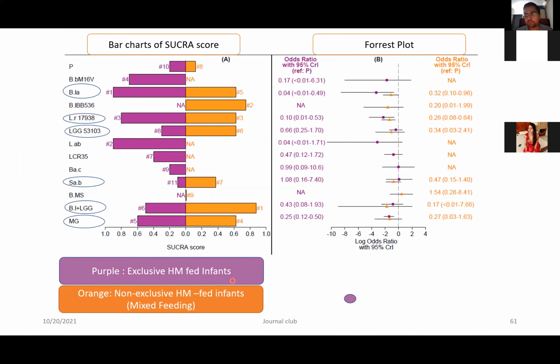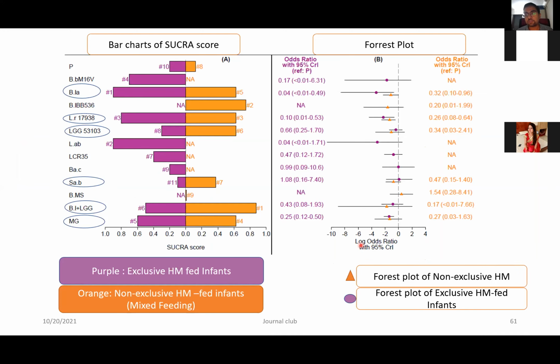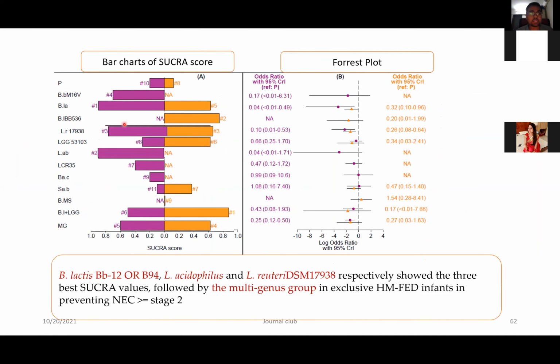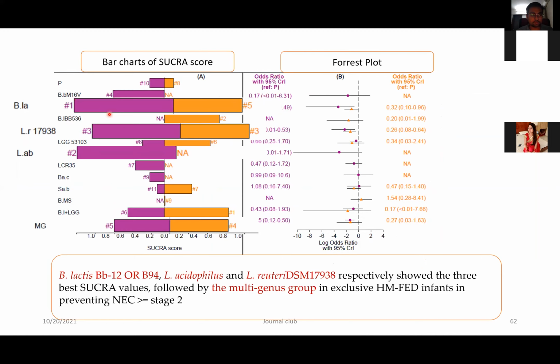And on your right side, the forest plot, the purple circle denotes the forest plot for exclusively human fed, and the triangle denotes the forest plot for non-exclusively human fed infants. And what you can see here is, just concentrate on Bifidobacterium lactis, Lactobacillus acidophilus, Lactobacillus reuteri, and the mixed genus group. These were the 4 good probiotics that showed a reduction in necrotizing enterocolitis stage 2 or higher. And if you compare them with the other probiotics, they stood out in preventing necrotizing enterocolitis in exclusively human fed infants.